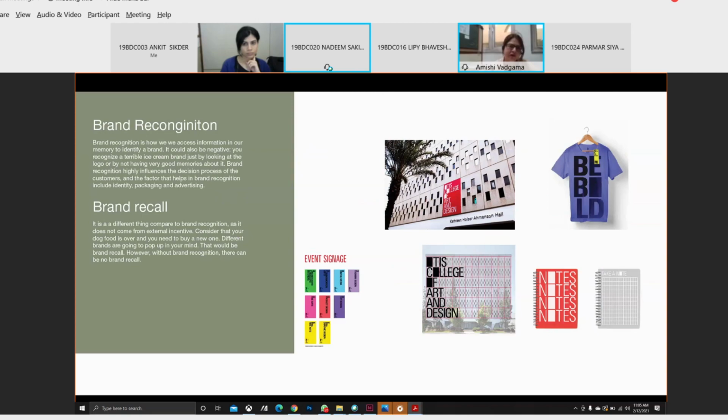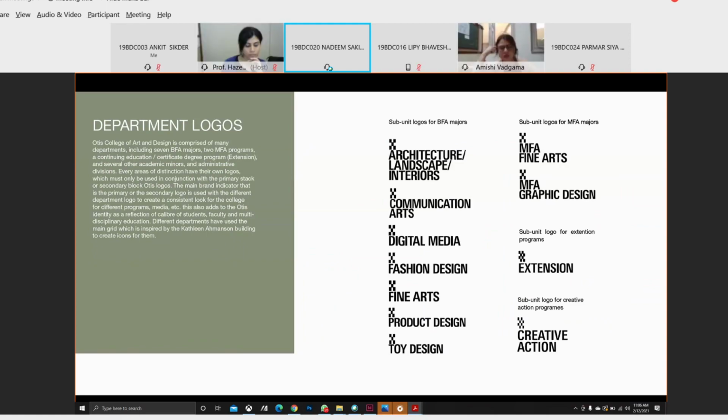In communication arts and digital media, all the subunits have the same logo, but there is an extension program, which I mentioned right now. As you can see, they have changed the logo, they have replicated it a little. So that is the extension and the creative action which falls under it.